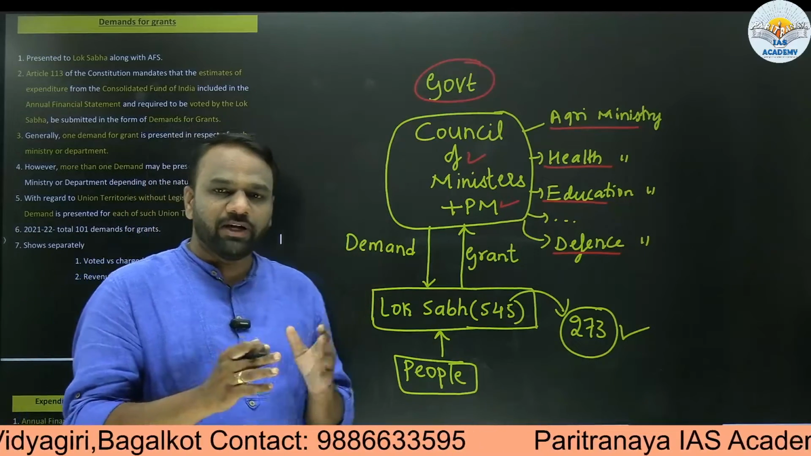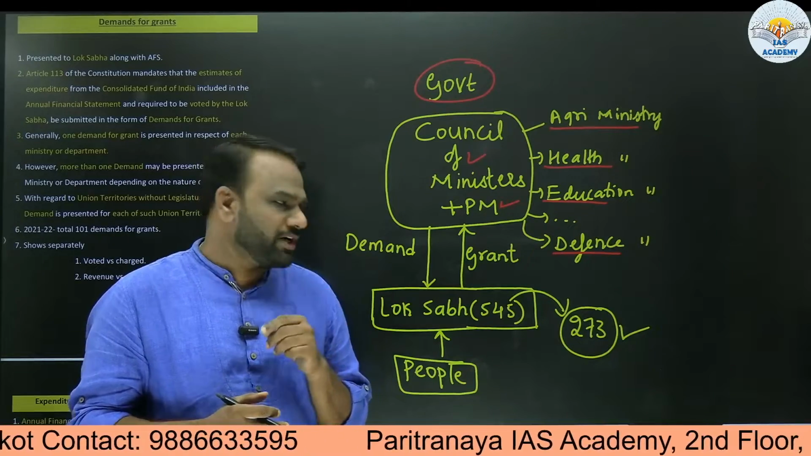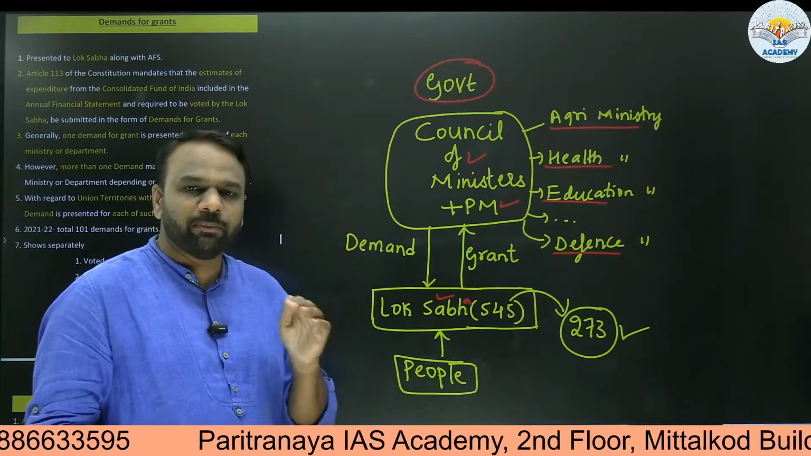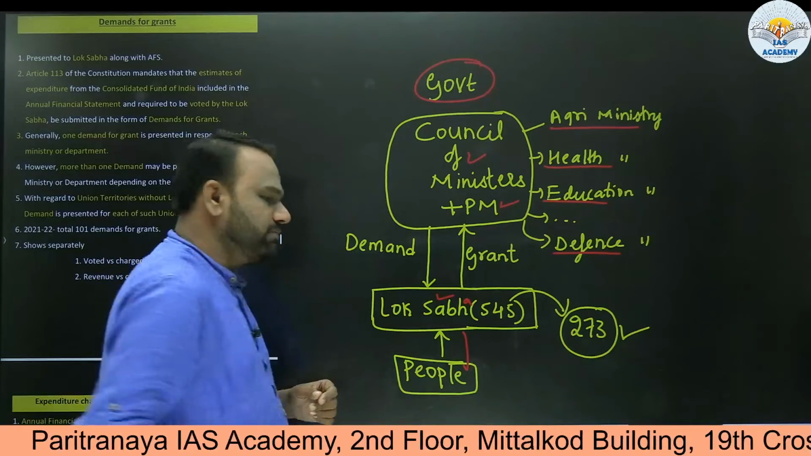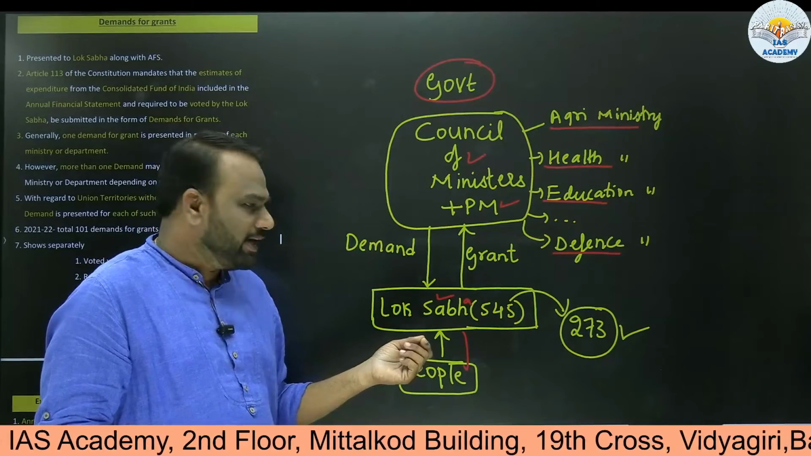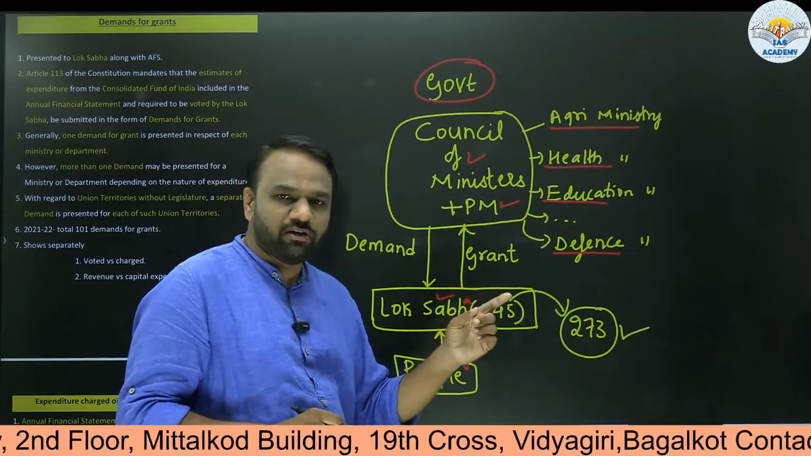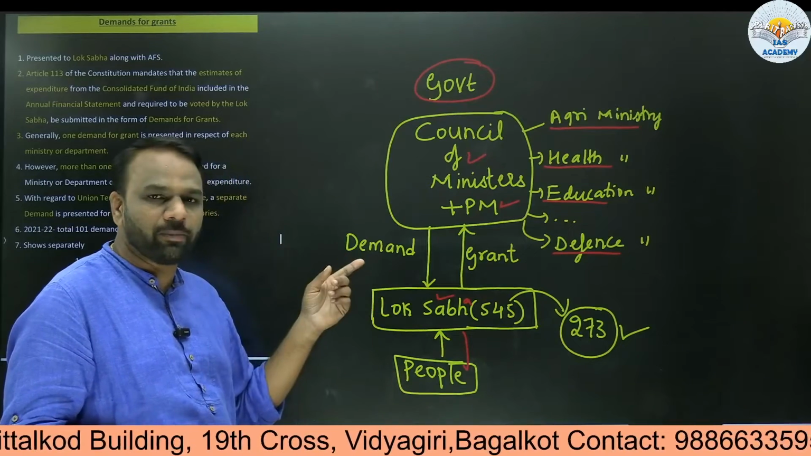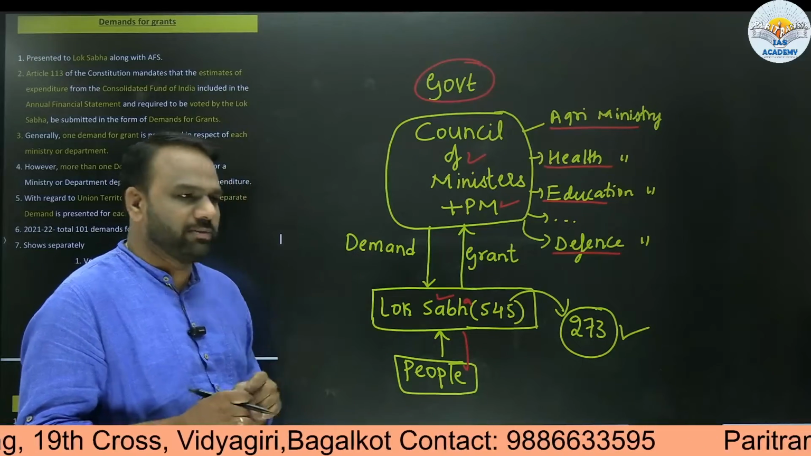Now this government, whenever it wants to spend money, needs to take permission. Whose permission does it have to take? It has to take the permission of Lok Sabha. Why? Because in Lok Sabha we have elected representatives of people. When government takes permission of Lok Sabha, it is like seeking permission from the people of India. If Lok Sabha grants the permission for government's expenditure, it is equal to saying that the people of India have granted permission to the government to spend money. That is why government seeks permission of Lok Sabha.